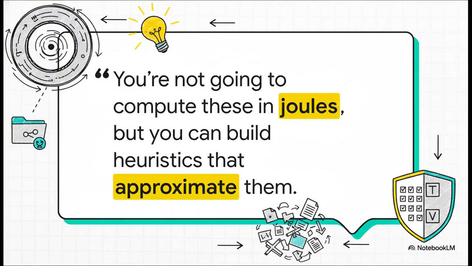Now, let's be totally clear here. We're not talking about calculating this stuff in joules or plugging your Git history into a particle accelerator. That's not the point. The power of this is as a mental model. But you can absolutely build real heuristics that approximate these values. You could measure code churn to get a sense of T, and maybe test coverage or type strictness to get a sense of V. It gives you this powerful new lens to see your project's health.